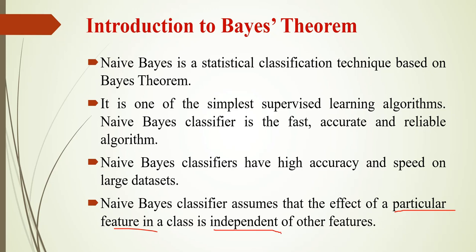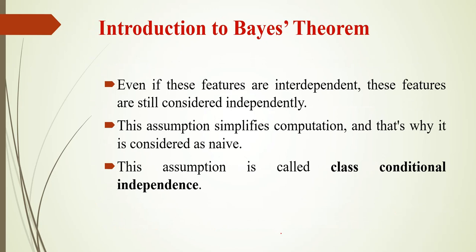Considering these features, it will consider everything separately only. Age is considered as a separate independent feature, income is considered as a separate feature. So likewise all the features will be considered independently only. Even if these features are interdependent, they are considered independent only by the Bayes theorem.